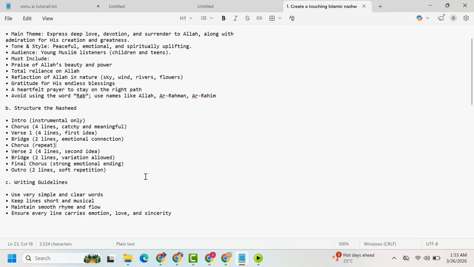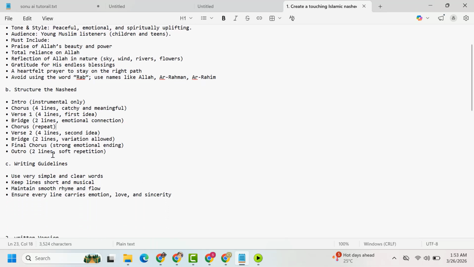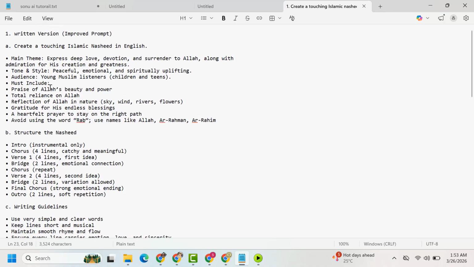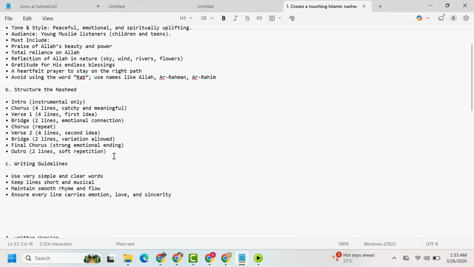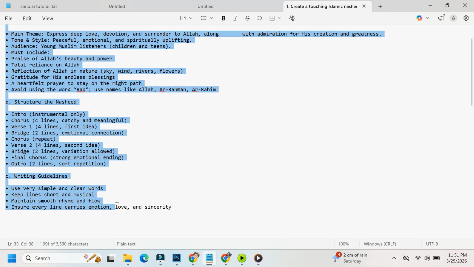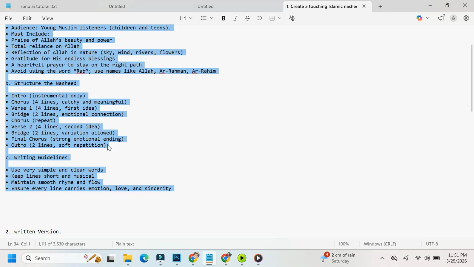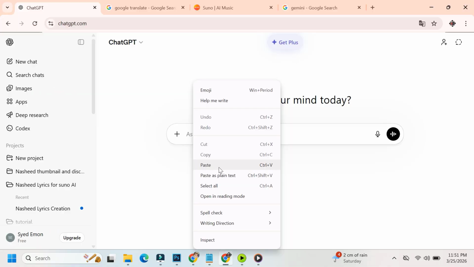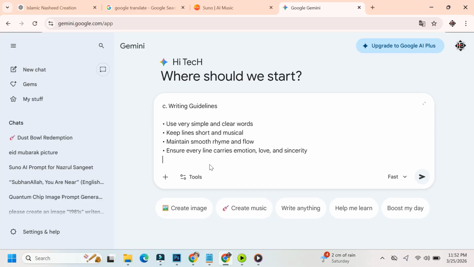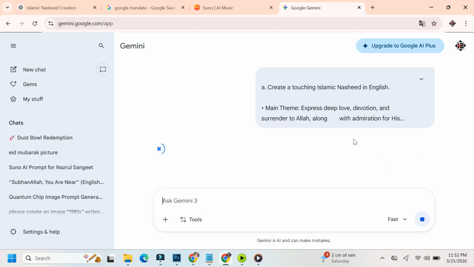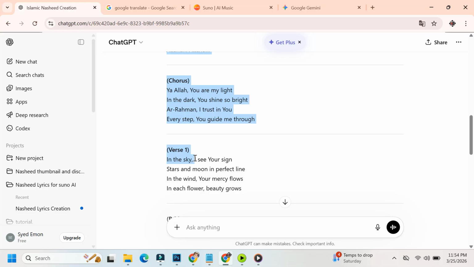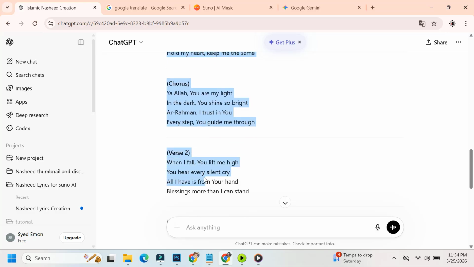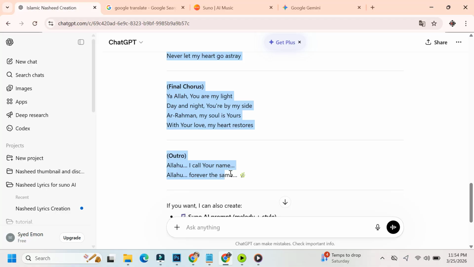Now, we want to create an Islamic ghazal. We write a prompt like: main message, love for Allah, devotion, and praising His creation. Style: calm, emotional, spiritual. Audience: Muslim children or general audience. Then we copy this prompt and paste it into ChatGPT or Gemini and generate lyrics. If you don't like the lyrics, you can ask AI to improve them. For example, make it more emotional and easy to sing. Then AI will generate a new version. After that, copy the full lyrics.